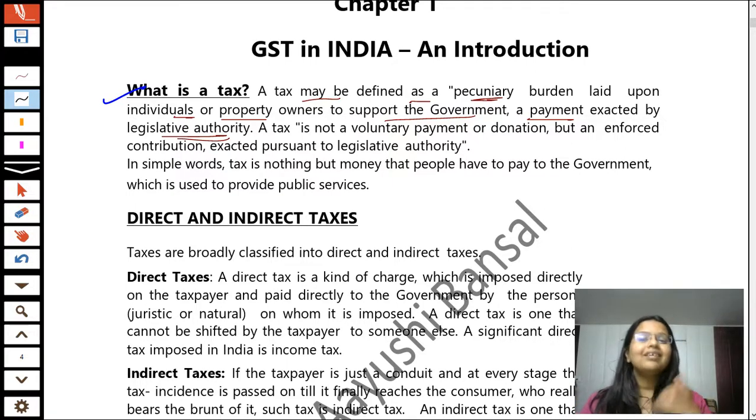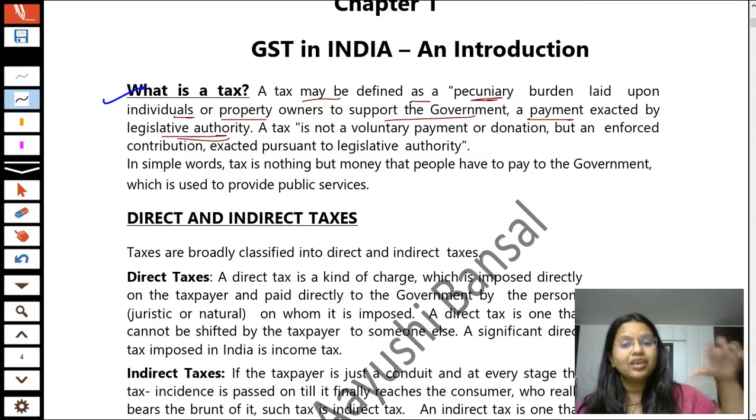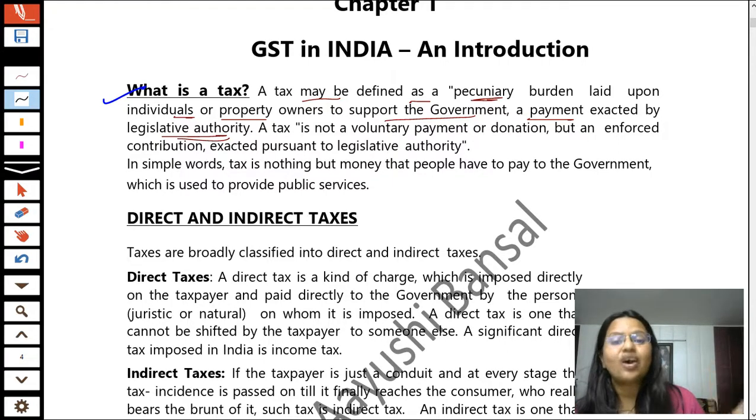No. Voluntary means a payment which we make from our own will. We don't pay taxes by our own will. It is a pecuniary burden, that is, a compulsory burden. It's not a voluntary payment. If it were a voluntary payment, it would be a donation, not a tax. The legislative authority means our government, which has the legal authorization or legal power. They take taxes from us, whether from individual owners, property owners, or any kind of taxpayers.